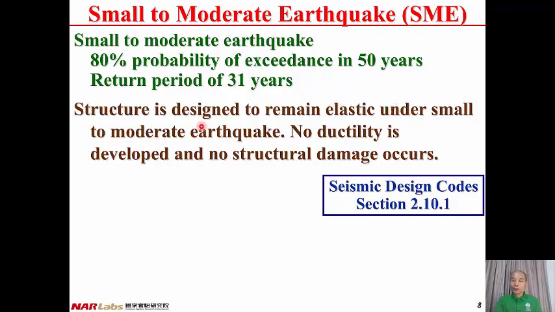Under small to moderate earthquake, the structure is designed to remain elastic, so that no ductility will be developed and no structural damage occurs. This is taken from the Seismic Design Code, section 2.10.1.